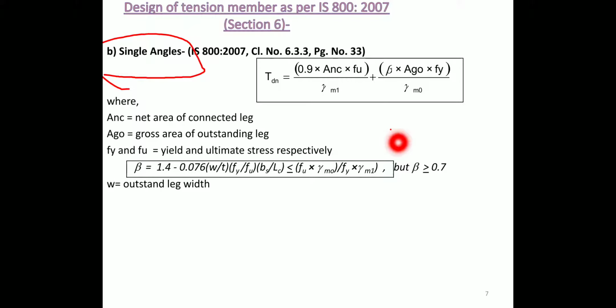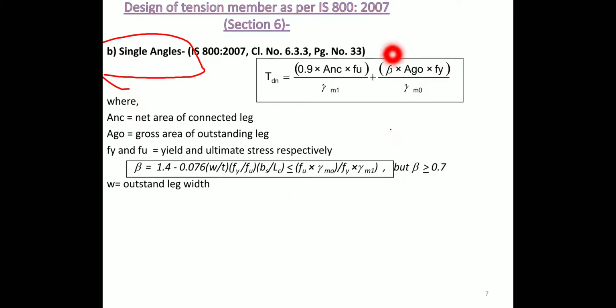Out of these two legs, one leg is connected to the connection, so that is called the net area of connected leg, and Ago is the gross area of outstanding leg. Outstanding leg means the other leg is not connected to connections, so it is the outstanding leg. fy and fu are the yield and ultimate stress respectively.